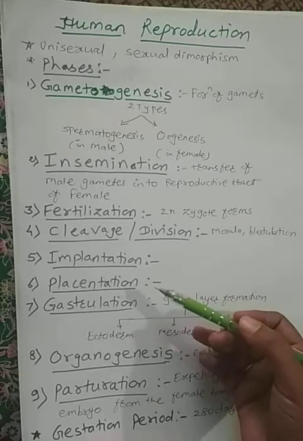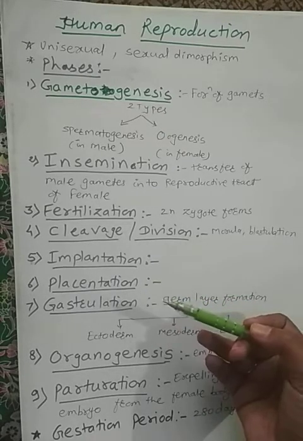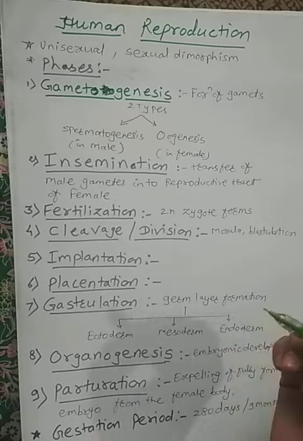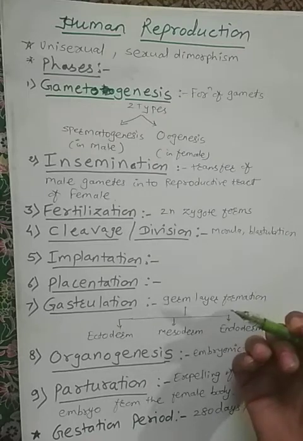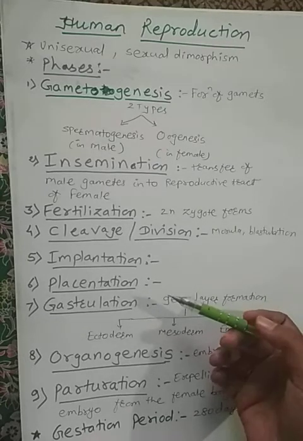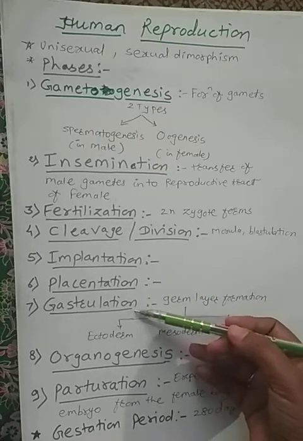Then placentation takes place. Placentation is the formation of the placenta, a temporary organ formed from both the mother and the embryo. It is the only organ formed from two different organisms, and it helps in the transportation of food materials. Then gastrulation takes place.